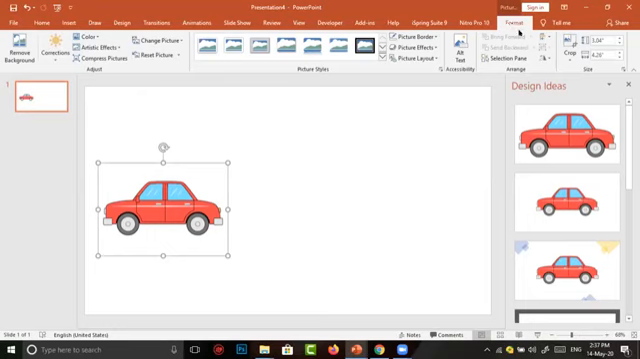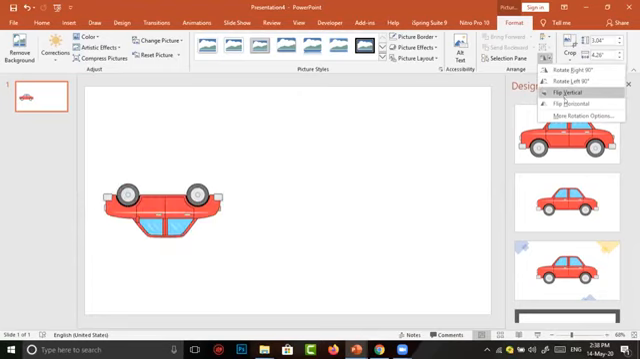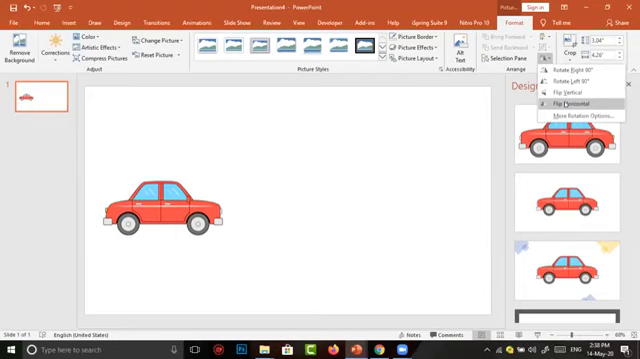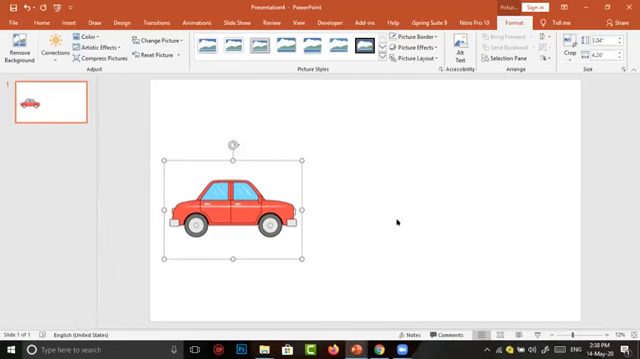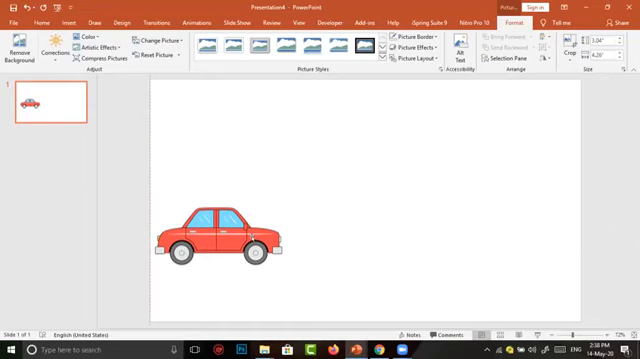In Format, I go to Rotate Objects. On clicking Rotate Objects, it shows some options, in which I select Flip Horizontal. It simply reverses my car. Next, I want to move the car from left to right.